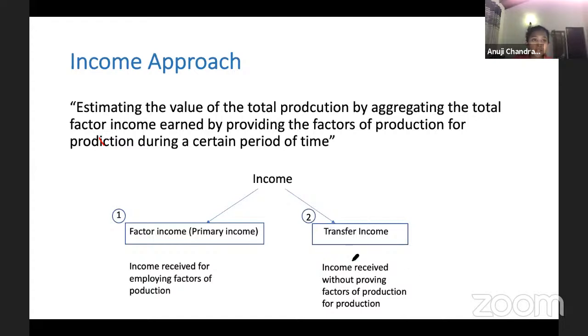So with transfer income, guys, we are not producing a good or a service. As a student learning at university, I'm not producing a good or a service, I'm just gaining knowledge. Still, I get a payment, without providing factors of production for production. Other than that, pensions, as I said before: your grandparents, if they're retired, they don't work, they don't produce goods and services.